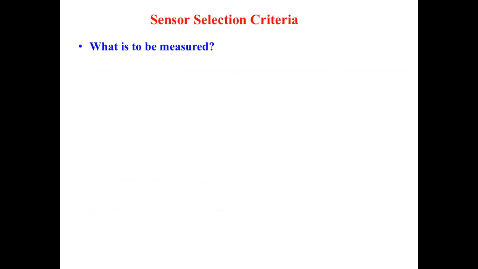Now, apart from all these static and dynamic criteria, we must ask some questions when we go for selection of a sensor for any particular application. Suppose I am going to select the sensor for a cooling system, specifically an engine cooling system. The first important question is: what is to be measured in that cooling system? What is my objective? I need to measure the temperature of the water.